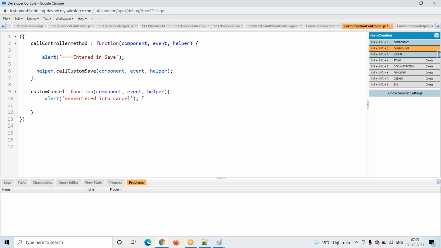In the helper, dot call custom cancel. Call custom cancel, any name. I'm just defining one method. Where is this method? In the helper. What is the reference for the helper? This one. Now here again I'm passing these three parameters. So what are we doing here?